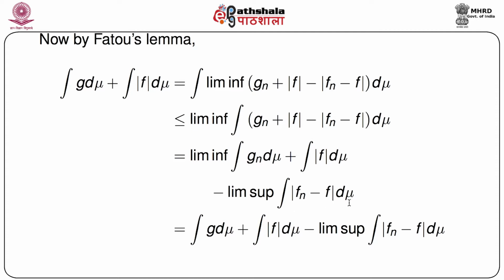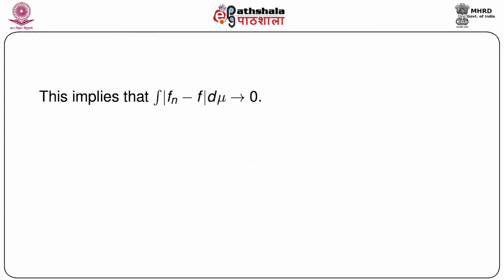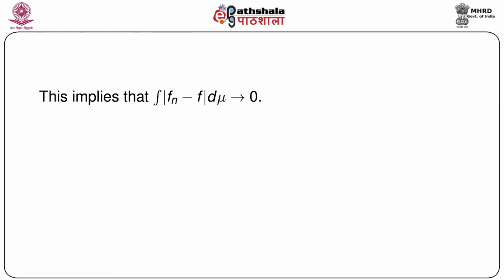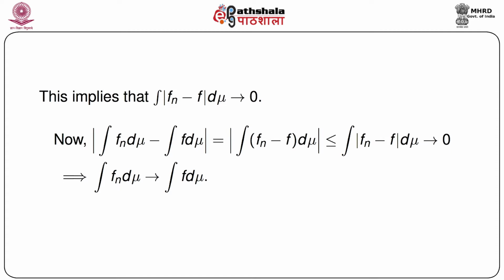since the limit of minus something will be minus the lim sup of ∫|fn - f| dμ, which is equal to, again, as ∫gn dμ goes to ∫g dμ, ∫g dμ plus ∫|f| dμ minus lim sup of ∫|fn - f| dμ. Because the two terms on the left hand side cancel with the two terms on the right hand side, it immediately says that the lim sup, the third term, should be 0. That means ∫|fn - f| dμ goes to 0.